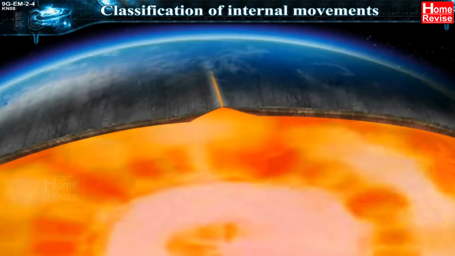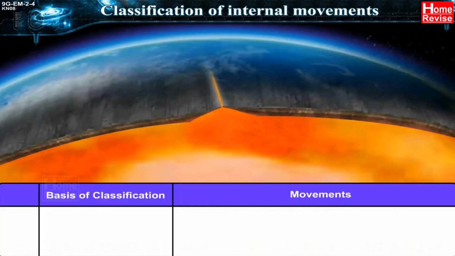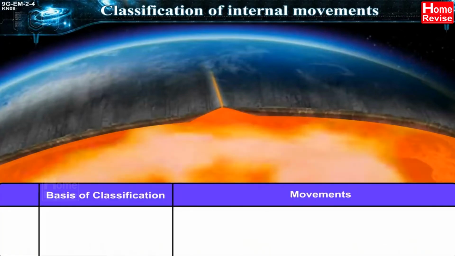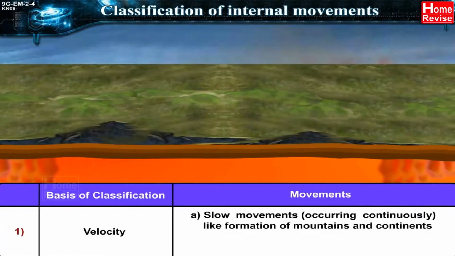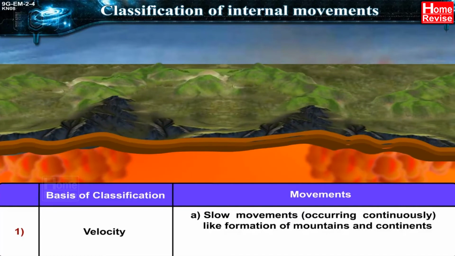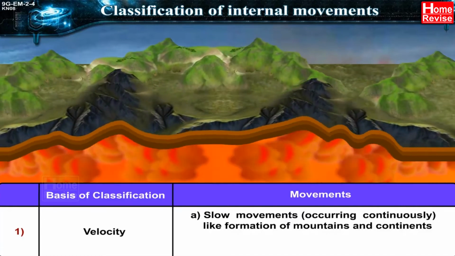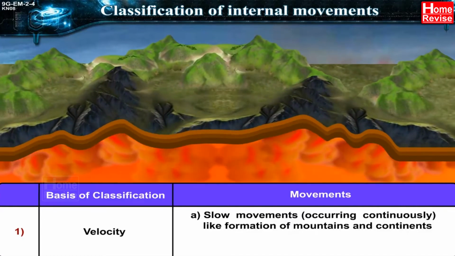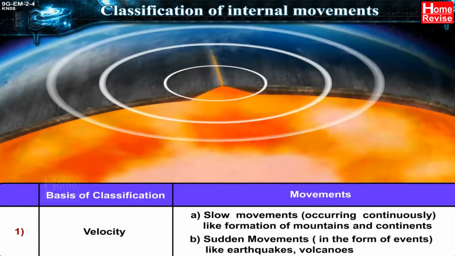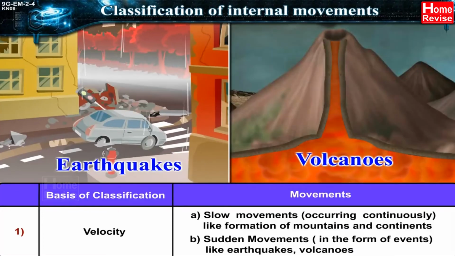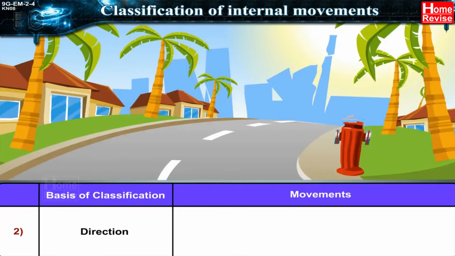Classification of internal movements. We have the basis of classification and movements. 1. Velocity. A. Slow movements occurring continuously, like formation of mountains and continents. B. Sudden movements in the form of events like earthquakes, volcanoes. 2.